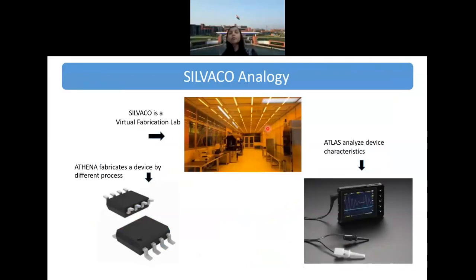But there are people like GlobalFoundries, and EPFL University has created a class 1 clean room and they are using those facilities. But if you do not have this, what alternative can you use? Instead of actually having the fabrication lab, let us go to the Athena fabrication simulation process and check all those process related things here. This was the process analogy. And if you are interested in device parameters, you can go to Atlas.